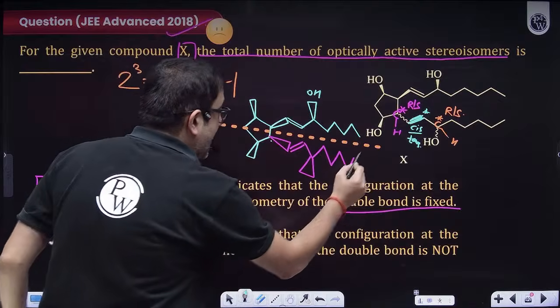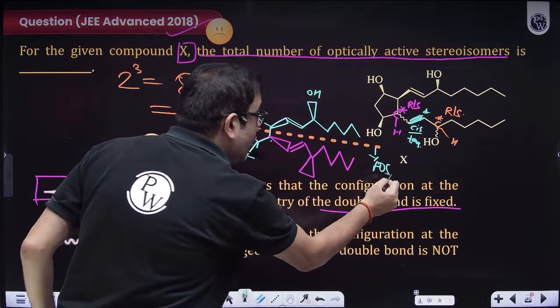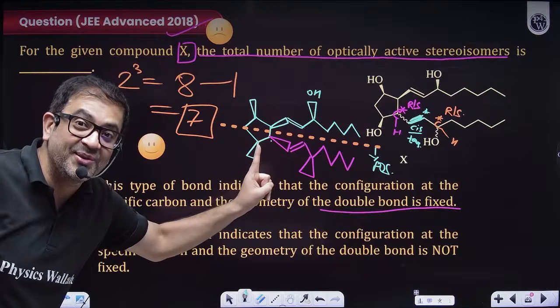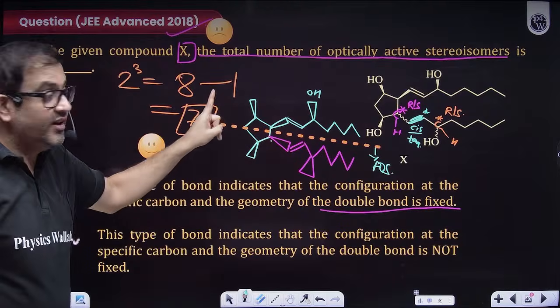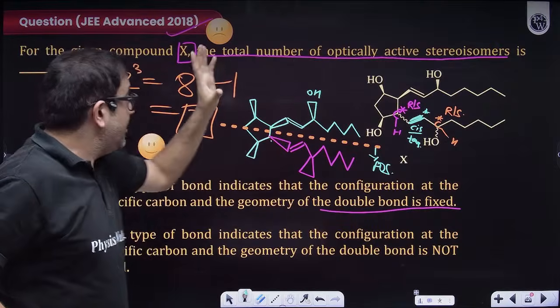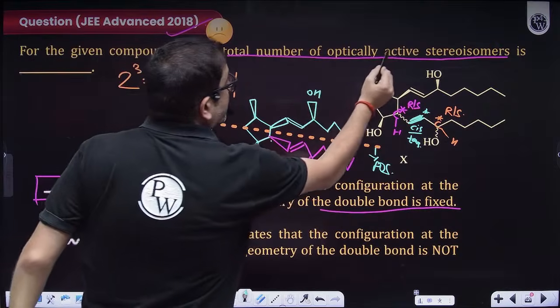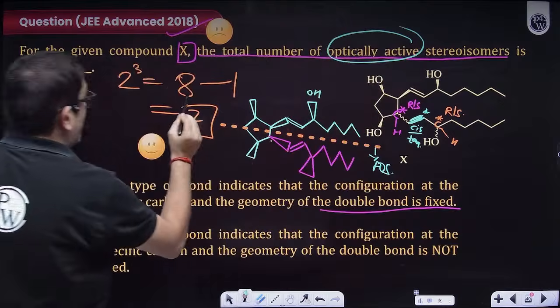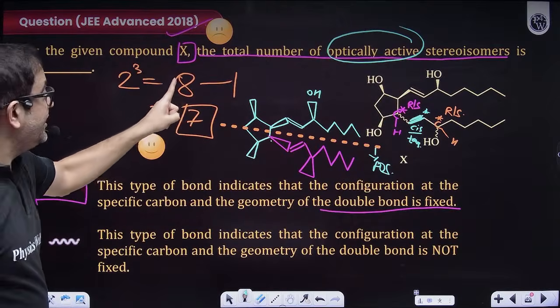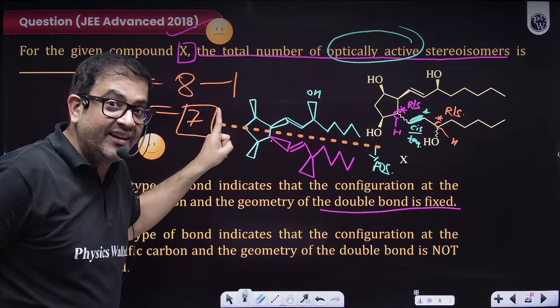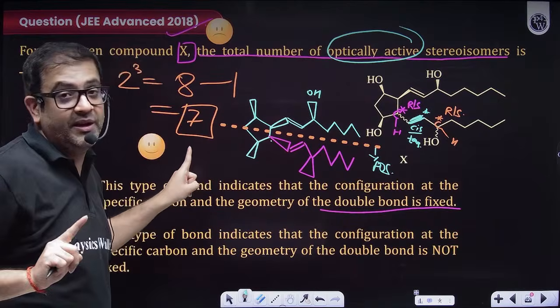Then this will have a plane of symmetry only for that particular molecule. And hence that one molecule will be optically inactive, because the question is asking me the total number of optically active substances. Obviously, total number of stereoisomers are 8, but out of them 7 will be optically active.